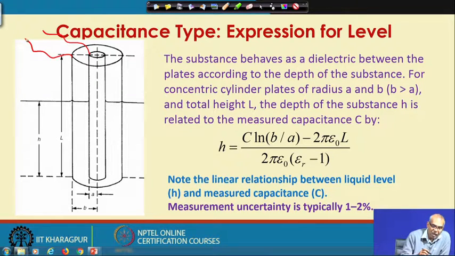The total length is L and let us say the level of the liquid is H. So, up to H units the capacitive gauge is immersed.